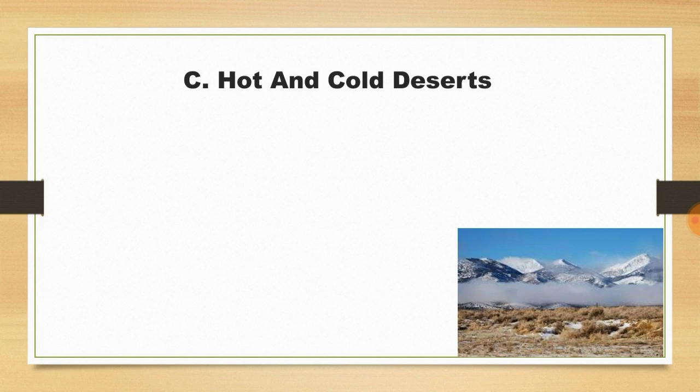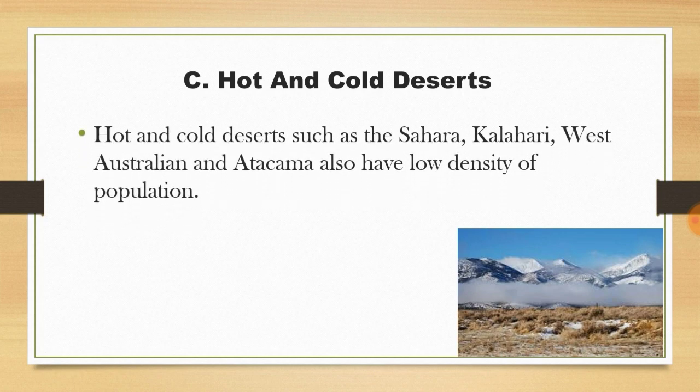And finally, we are going to see the hot and cold deserts. What is the reason? I hope you are able to guess why people are not able to live over there. Hot and cold deserts such as Sahara, Kalahari, West Australian and Atacama also have low density of population.